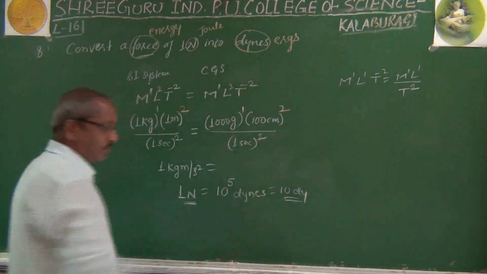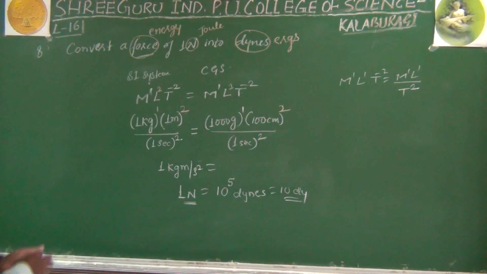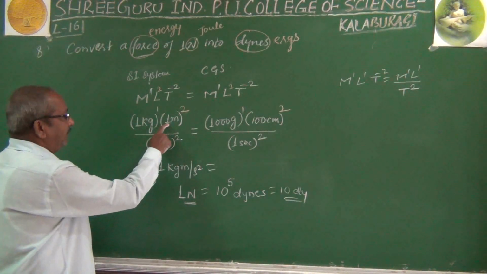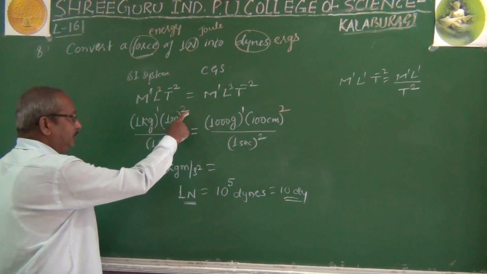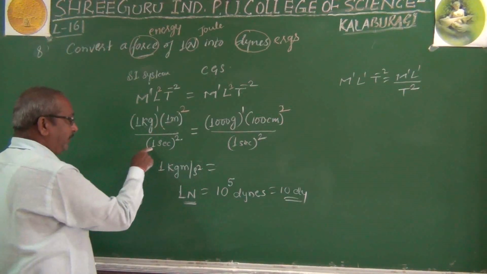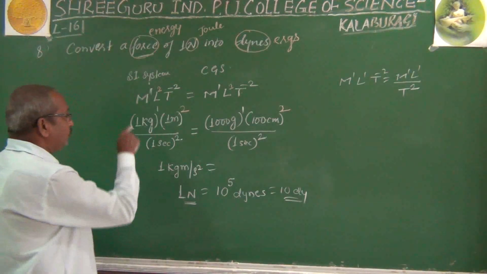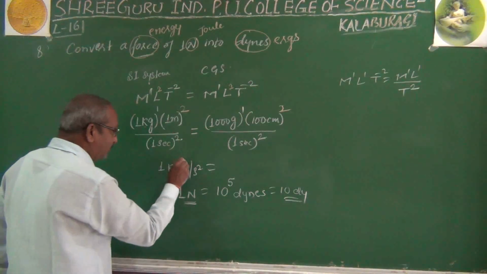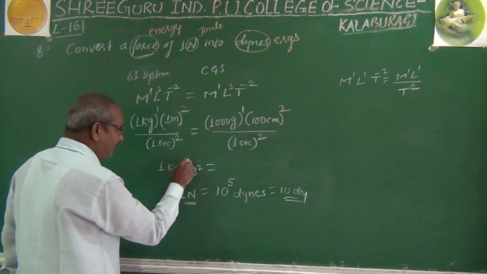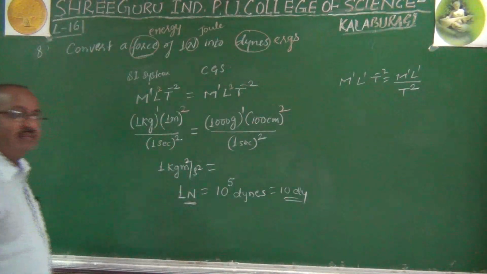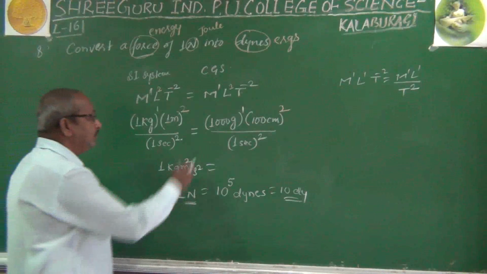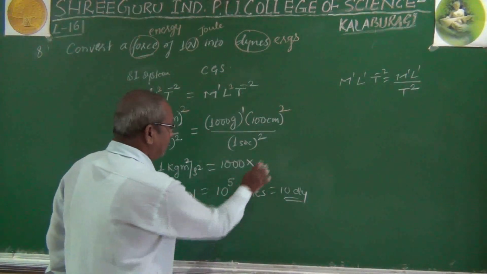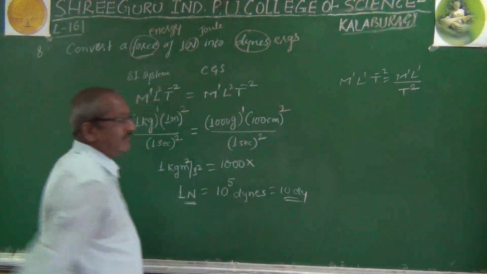So look here, what difference are you going to get. Here 1 kg, 1 meter, 1 squared is again 1. 1 into 1 is 1, divided by 1 squared, again it becomes 1. So here 1 kg meter square per second square is equal to 1000 into 100 whole square.